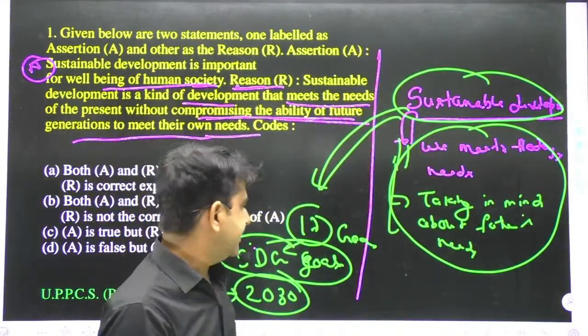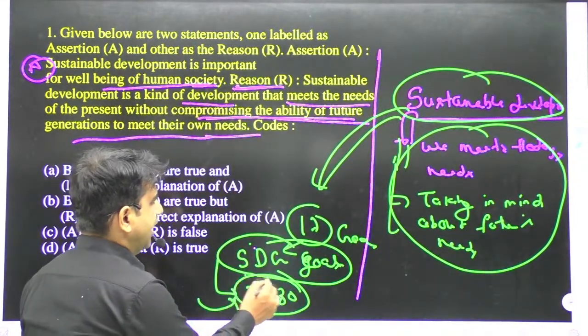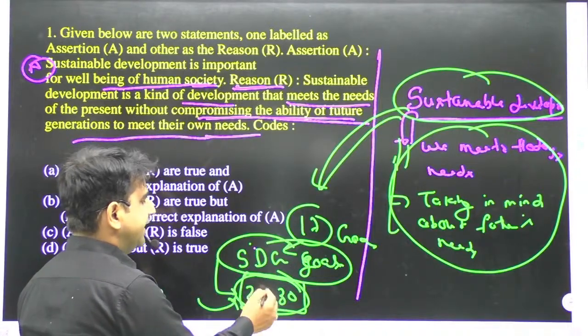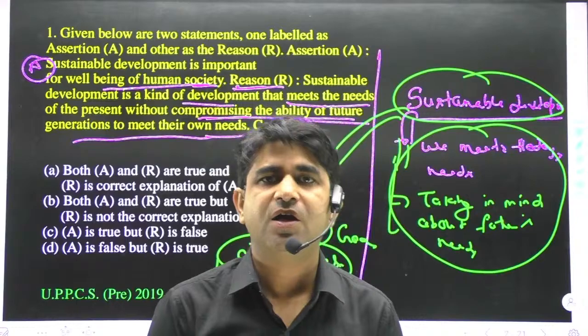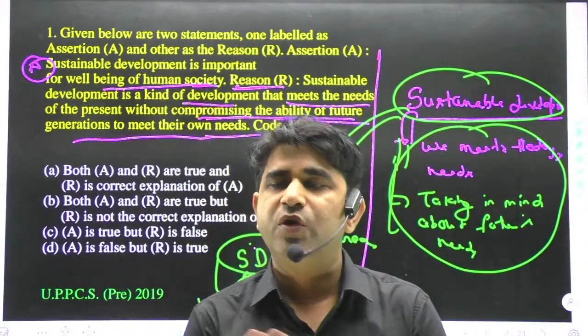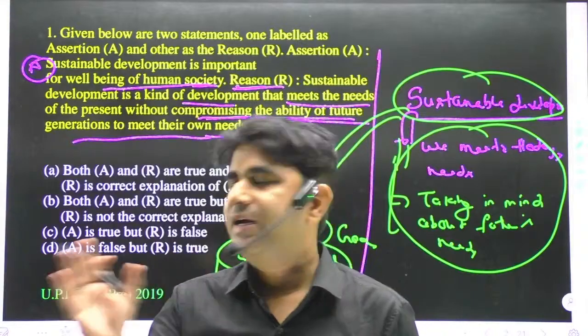It's our wish that we will fulfill every sustainable development goal till 2030. I know that it's not possible, but we will do some good work to achieve the 17 sustainable development goals till 2030.